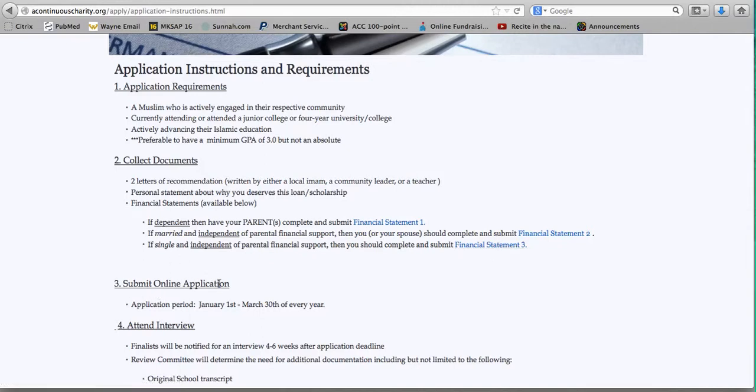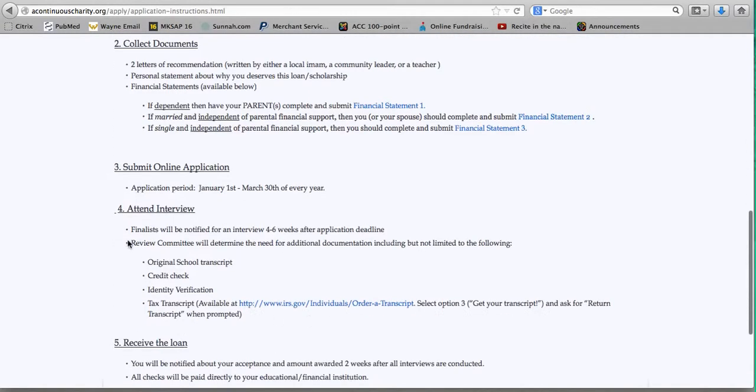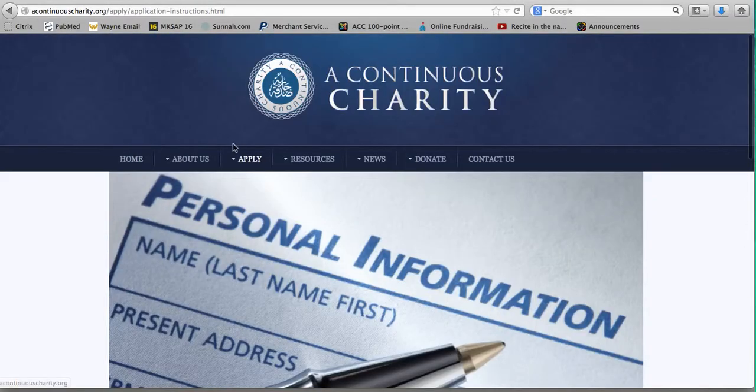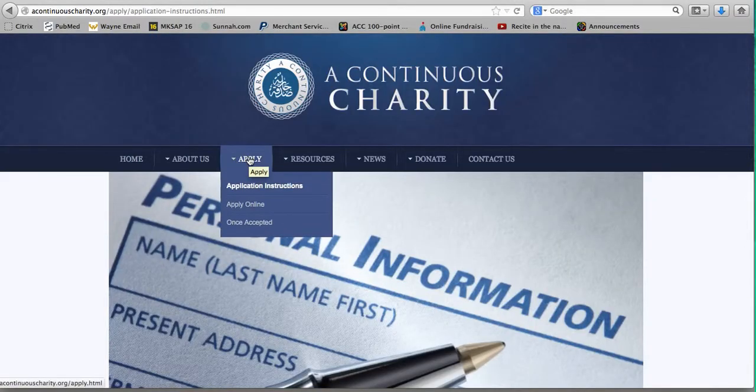Again, just as a reminder, our application season opens on January 1st and ends on March 30th of every year. There's other important information here, which I suggest you read also prior to applying. Now, basically, go back over the apply tab, and then you will click on apply online.